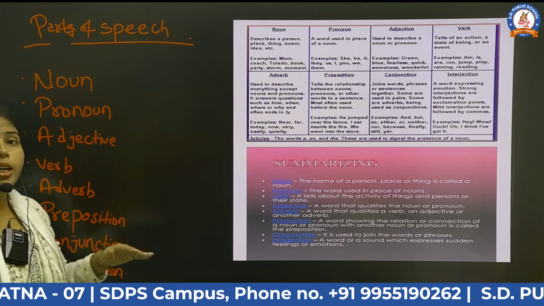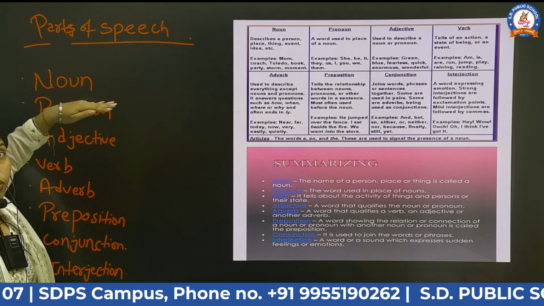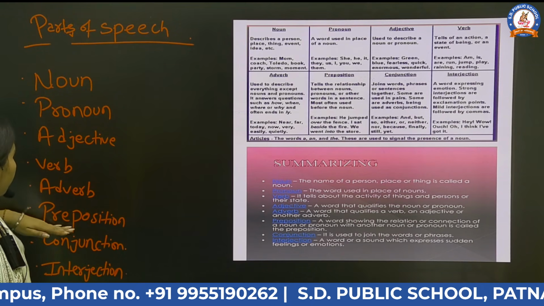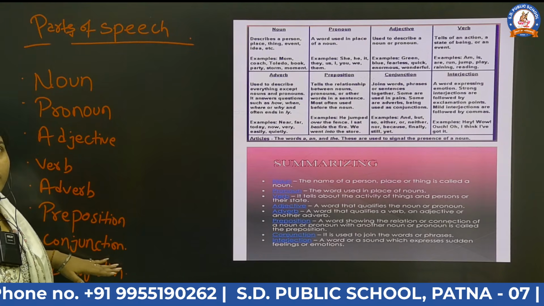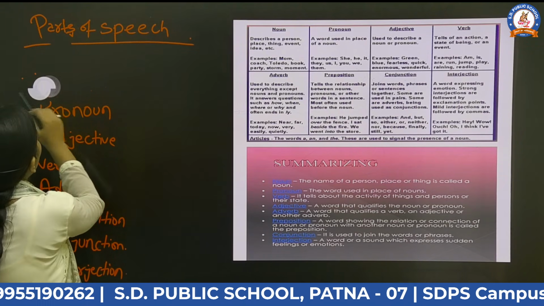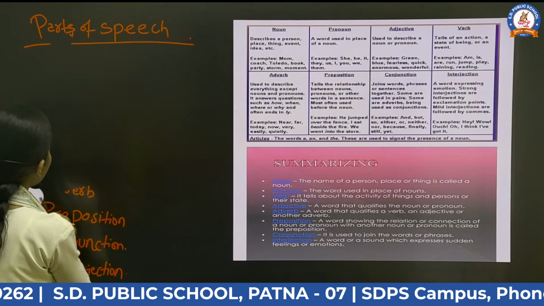How many kinds of parts of speech are there? There are 8 kinds of parts of speech: noun, pronoun, adjective, verb, adverb, preposition, conjunction, and interjection. Now let's get to know about all these parts of speech one by one.